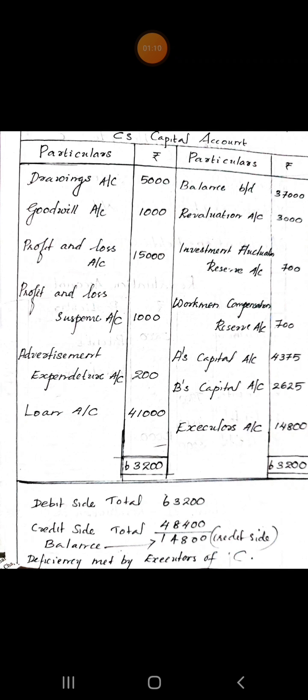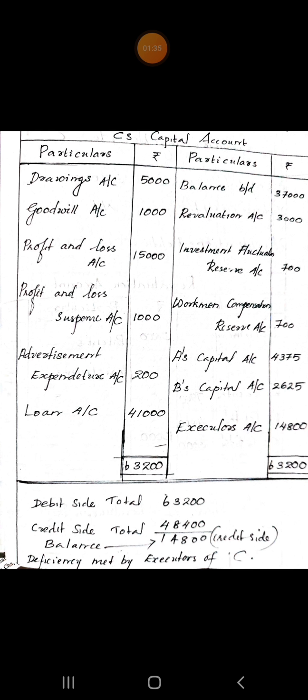Out of which C's share is rupees 15,000. Then profit and loss suspense account rupees 1,000. That is the loss up to the date of death. Then advertisement expenditure rupees 200. Loan to C 41,000.